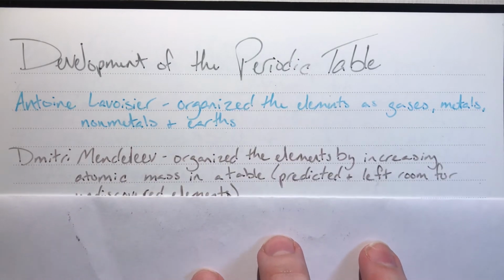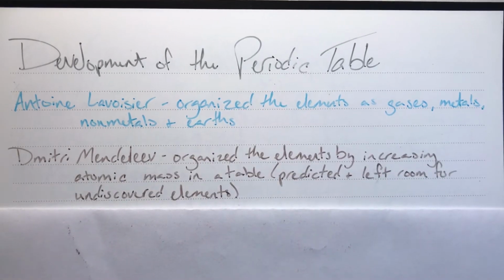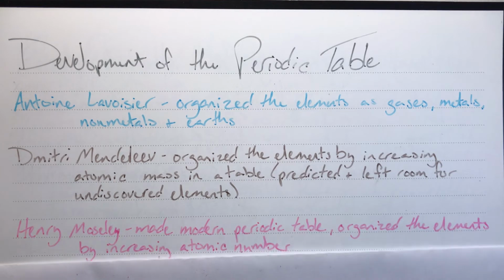We also had Dmitri Mendeleev. Dmitri organized the elements by increasing atomic mass in a table. With that organization, he was able to predict that there were missing elements, and he left room for them in his table for where they ought to go. His predictions were correct. Those elements did in fact exist, and we have found them since.